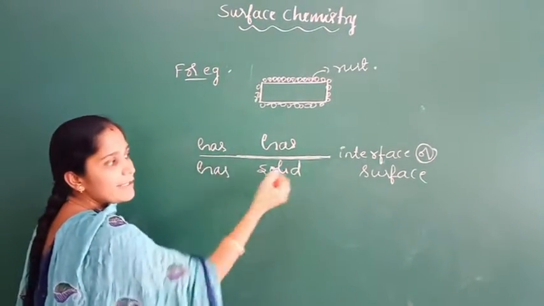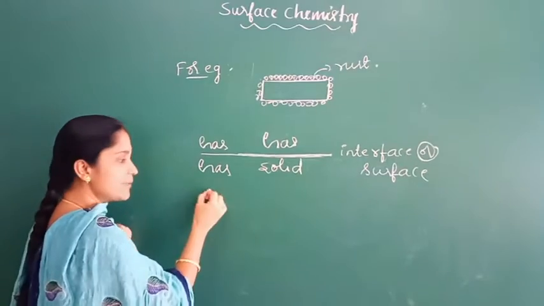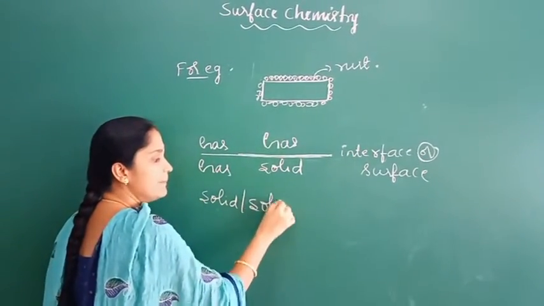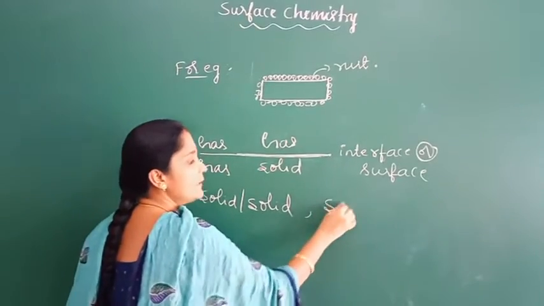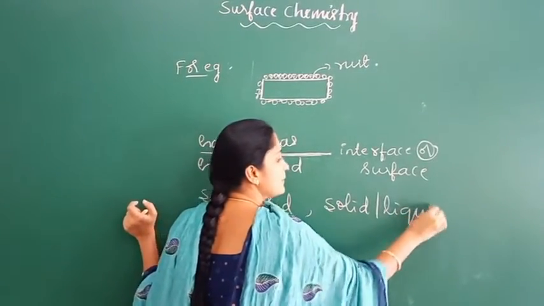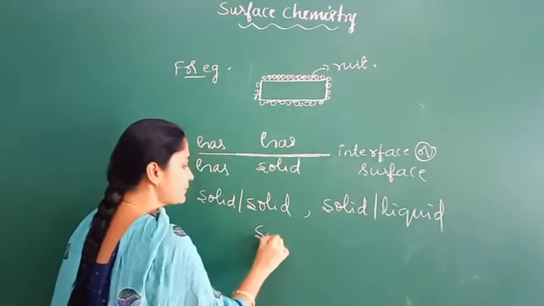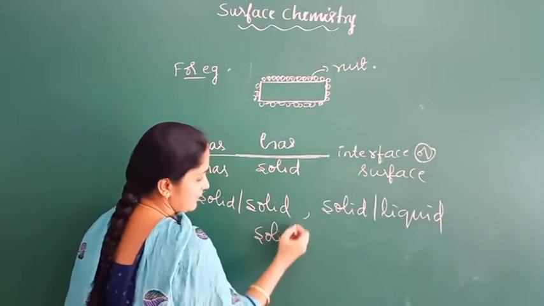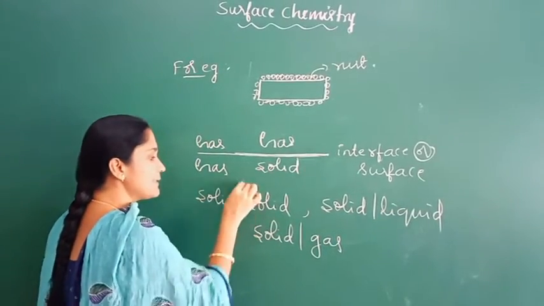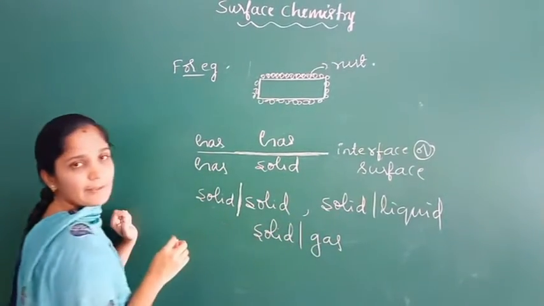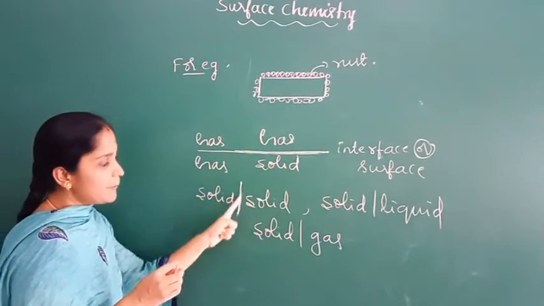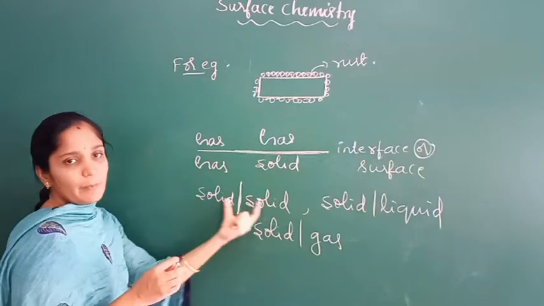This imaginary boundary can exist between solid-solid bulk media, solid-liquid bulk media and solid-gas bulk media. Here this line indicates the interface or surface. The interface or surface is represented by putting a slash between two bulk media.